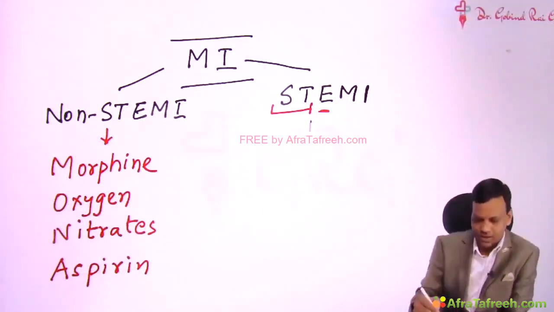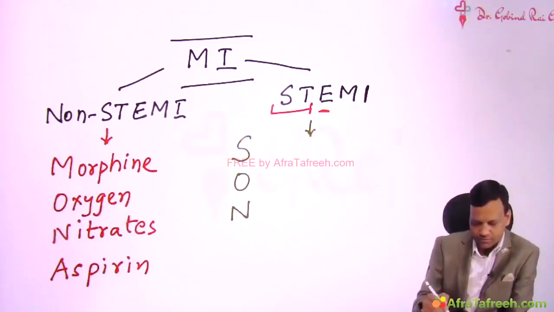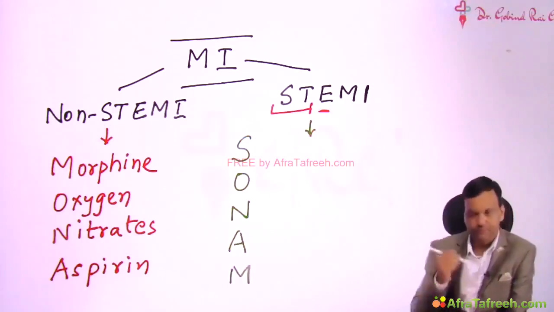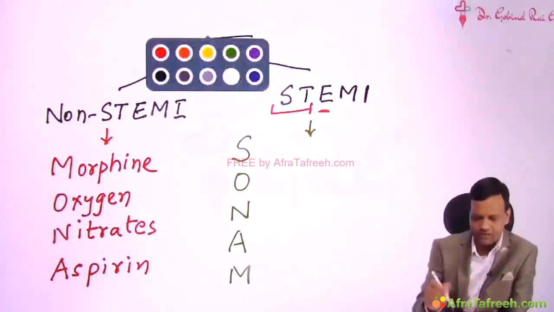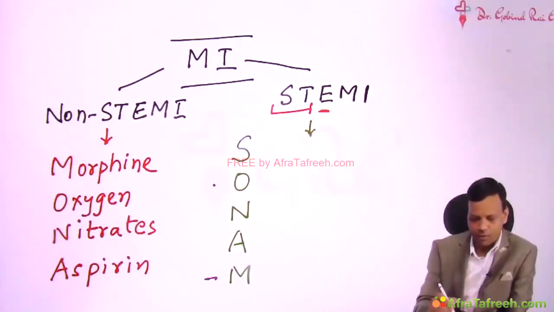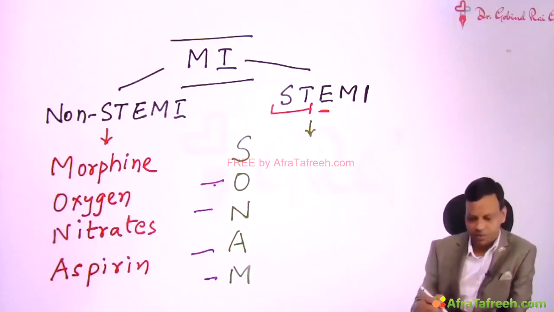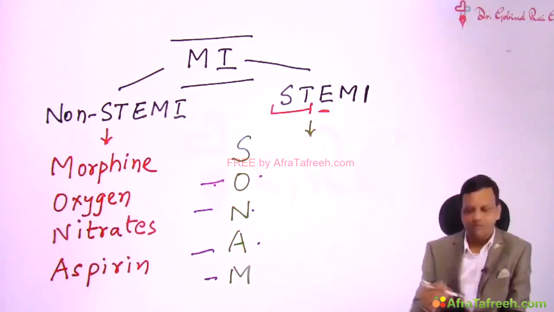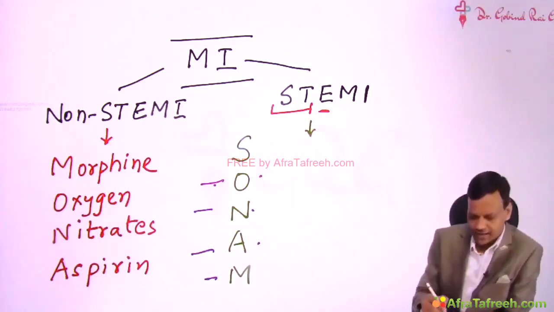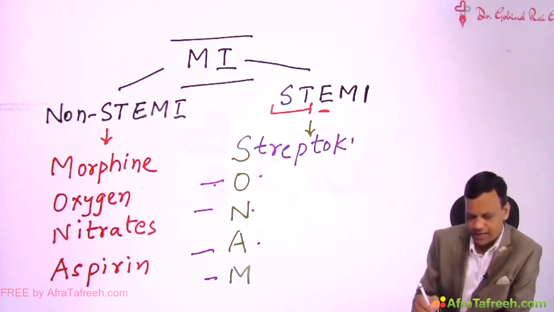So instead of MONA, we will give SONAM to this person. Now if you see carefully, the name SONAM itself contains MONA, M-O-N-A. That means morphine, oxygen, nitrate and aspirin. That means 4 drugs are the same. One drug is extra and that S stands for streptokinase.